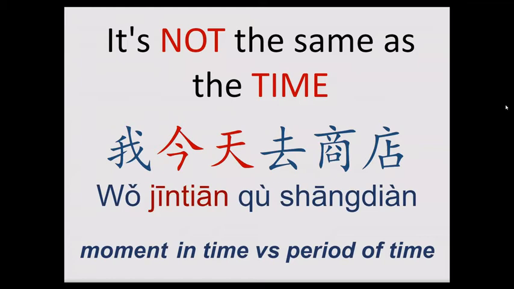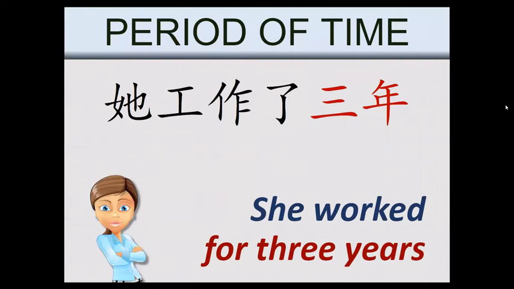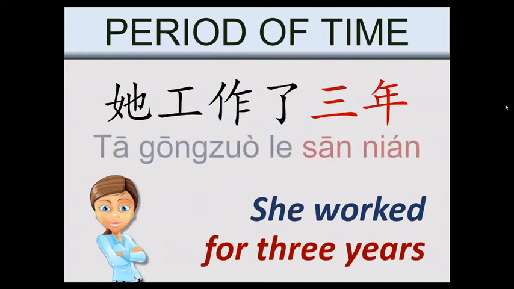This is a moment in time. 今天, I'm referring to today, okay? Versus a period of time, the duration of an action, okay? This is the important difference we have to take into account when studying this grammar point. So, what are we referring to? For example, this example here is she worked for 3 years. 她工作了3年. She worked for 3 years.